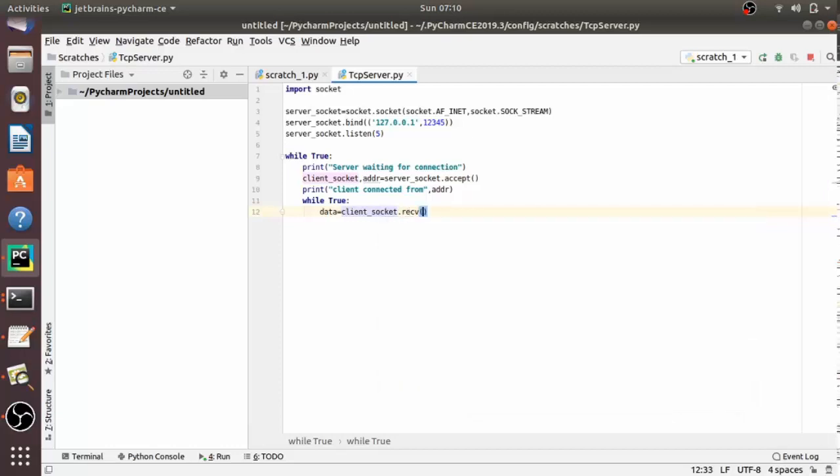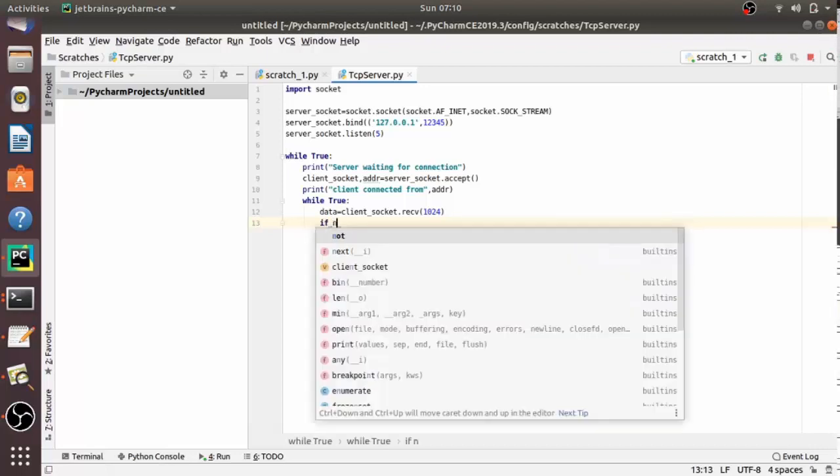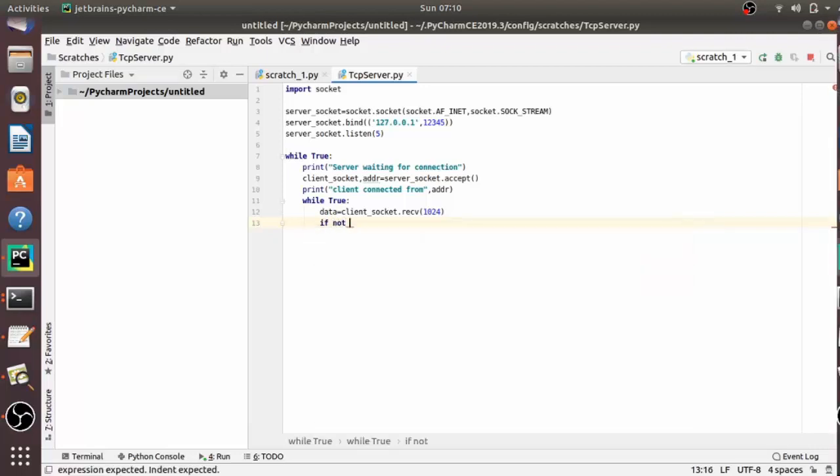This method receives at most 1024 bytes. So data is equal to client_socket.recv(1024). It takes at most 1024.